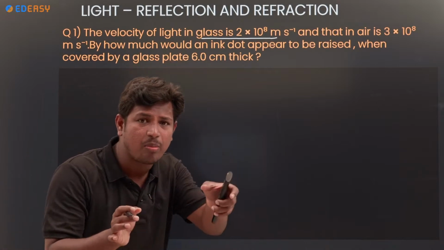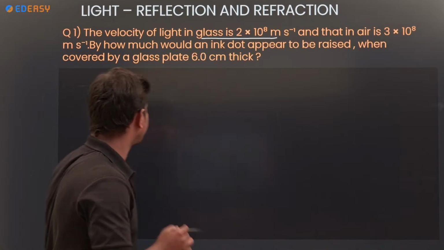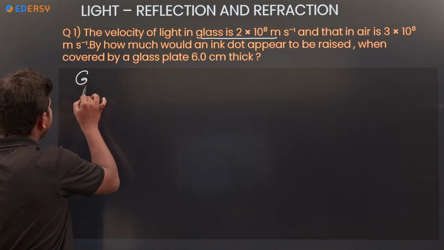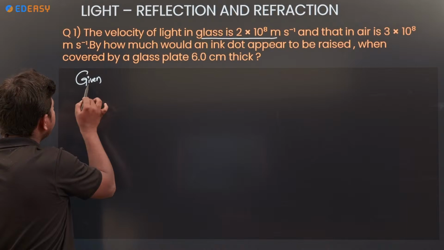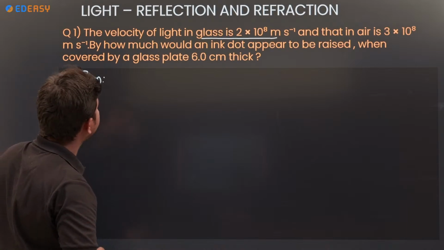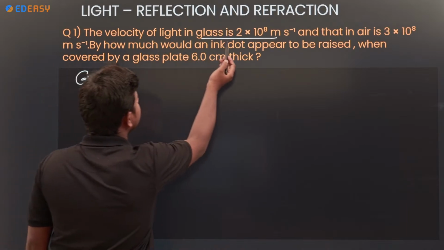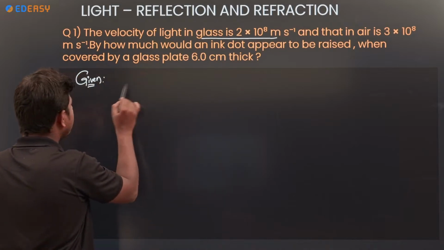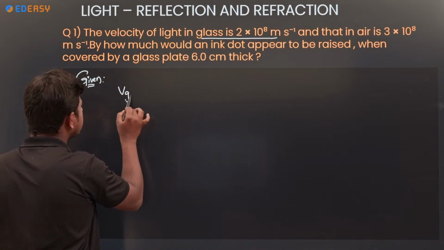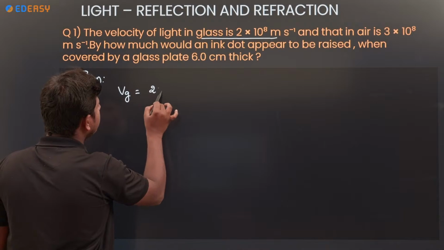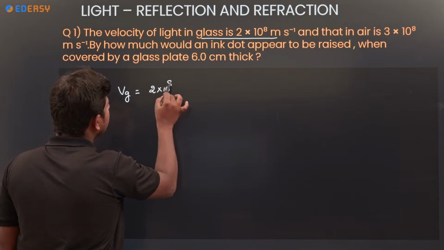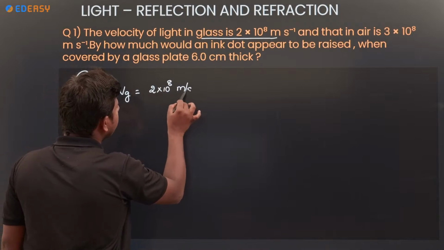First of all, if any problem is given, write the given information. The velocity of light in glass is 2 into 10 to the power of 8 meter per second.